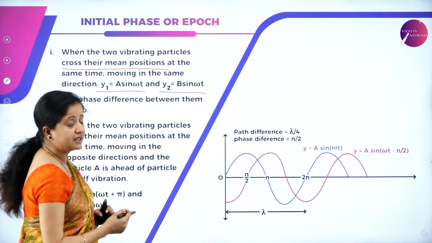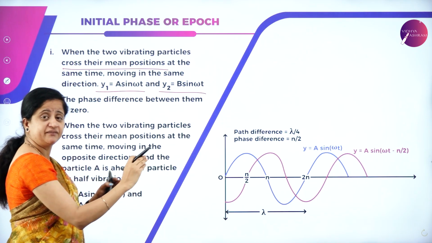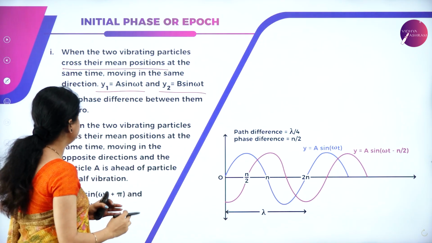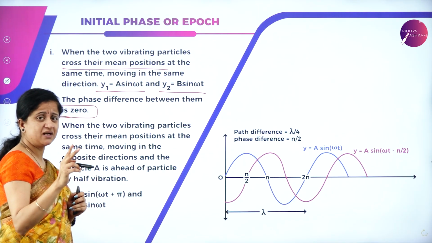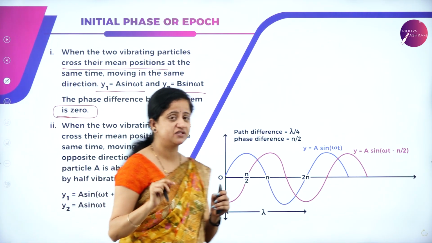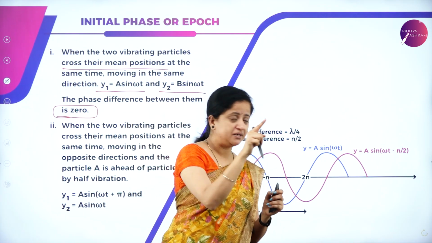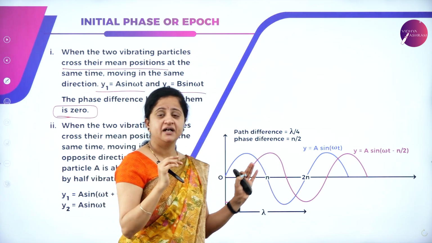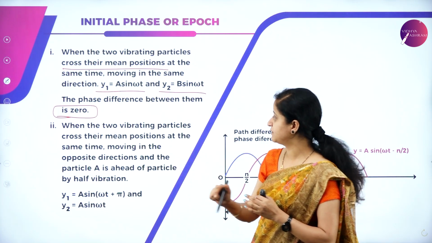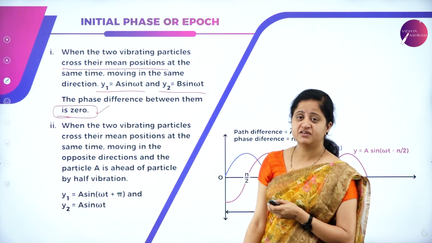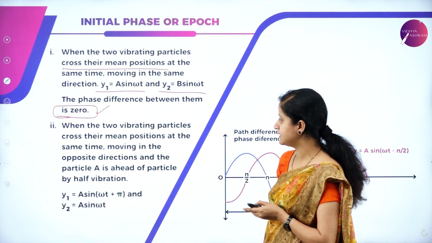Two vibrating particles are moving in the same direction, they cross their mean position at the same time, then the phase difference between them is 0. Imagine two vibrating particles which are crossing the mean position at the same time, and they are also moving in the same direction, then there is no difference between the phase between them, that is the phase difference between the two vibrating particles is 0.